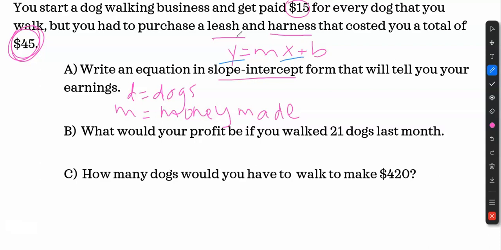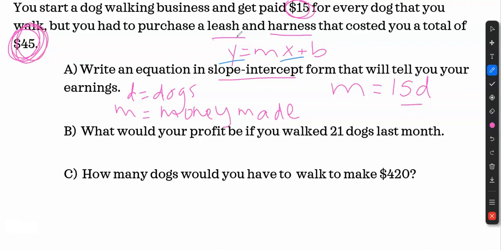So let's put it all together. Of course, you could use X and Y. Doesn't matter. I'm going to say money usually goes by itself. How much money am I going to make? Well, I'm going to make $15 per dog. Per means multiply. 15D. How do I factor in this 45? Well, think about it. That's a cost. Like I spent money on that.